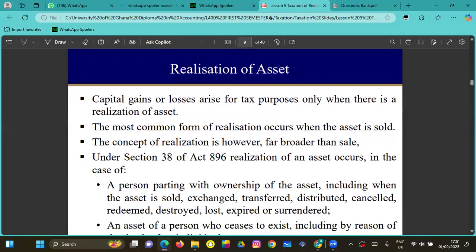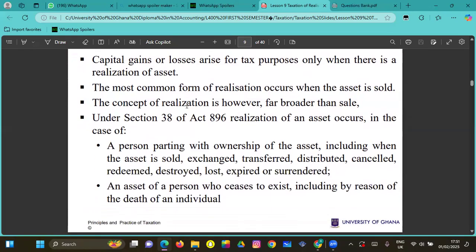Aside from selling the asset, realization has occurred when it is exchanged, transferred, distributed, cancelled, redeemed, destroyed, lost, expired, or surrendered, right?